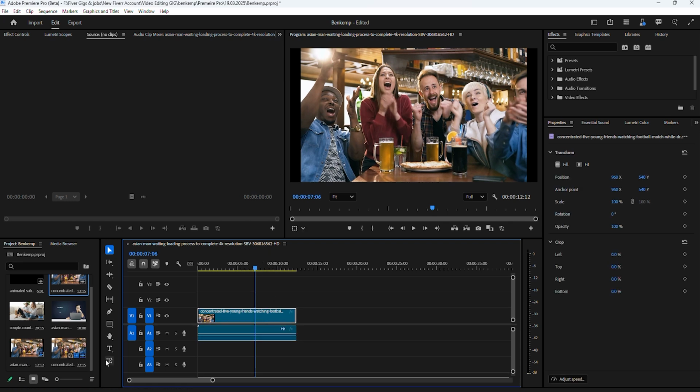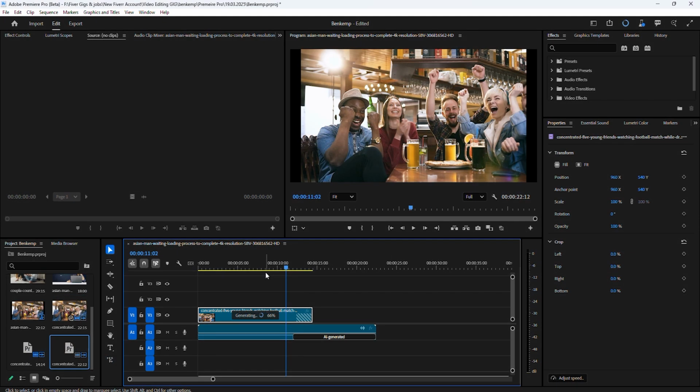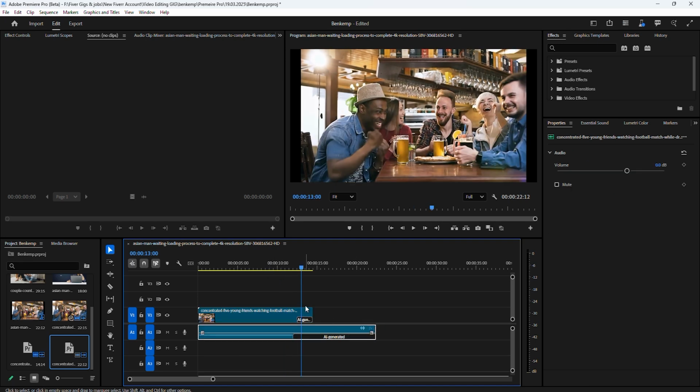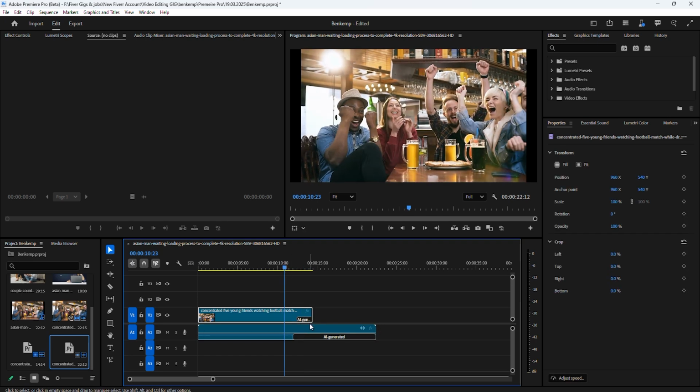Now select the Generative Extend tool from the toolbar. Once selected, drag the edge of your video or audio clip to extend it. Premiere Pro's AI will automatically generate new frames to match the existing footage. Video clips can be extended up to 2 seconds, while audio clips can be extended up to 10 seconds.